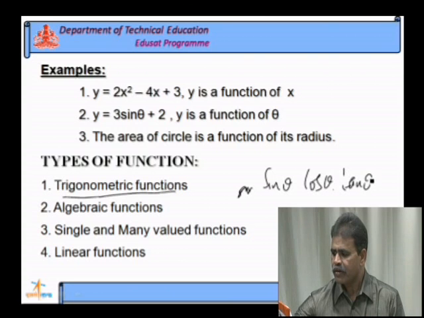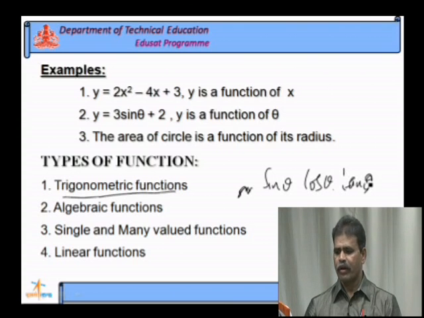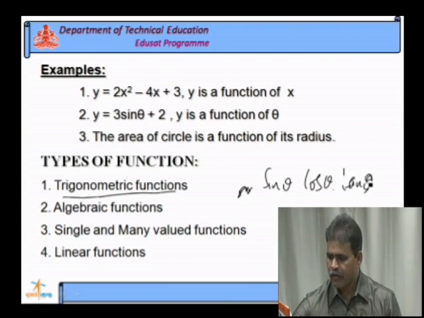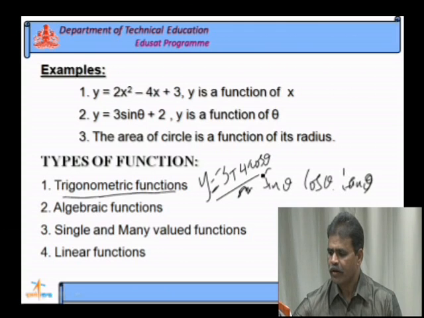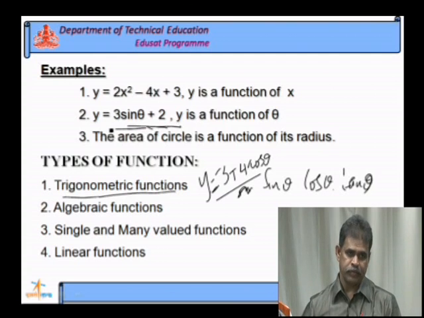If any function involves trigonometric ratios, it is said to be a trigonometric function. See, y is equal to 3 plus 4 cos theta. It is a trigonometric function. You see this example, this can be said to be a trigonometric function.